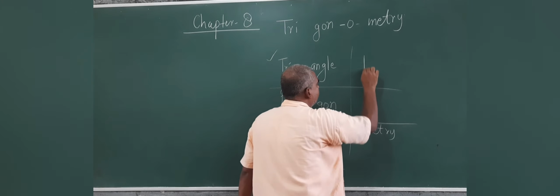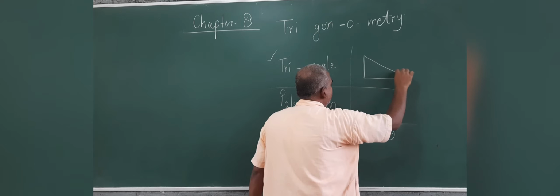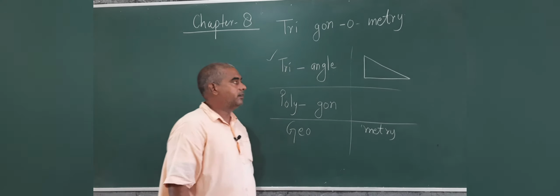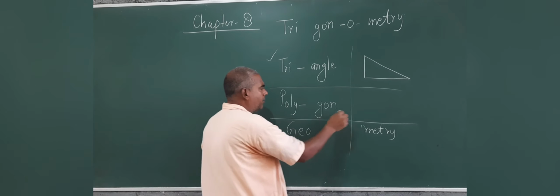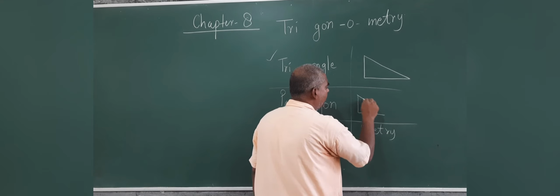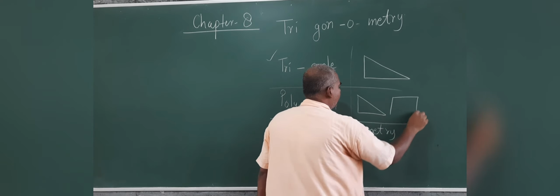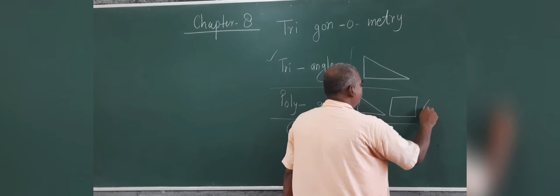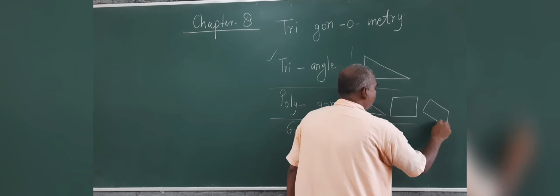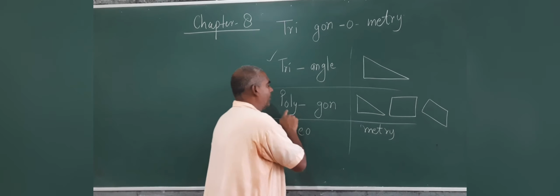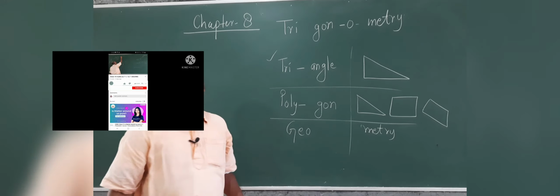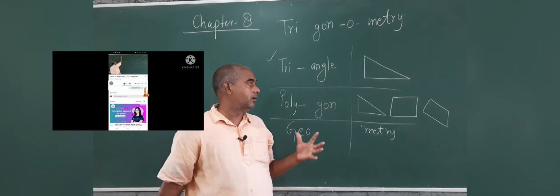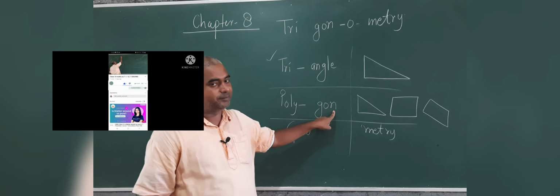Triangle means this is the triangle. Right angle triangle, many triangles are there. Gon, polygon means triangle is also a polygon. After that, quadrilateral, pentagon, hexagon. There I have taught you gon means side.